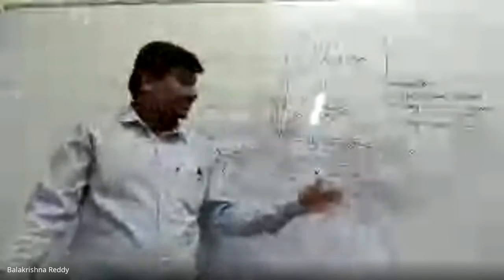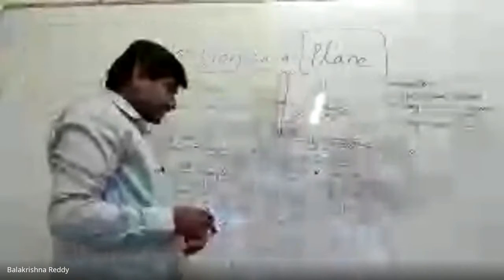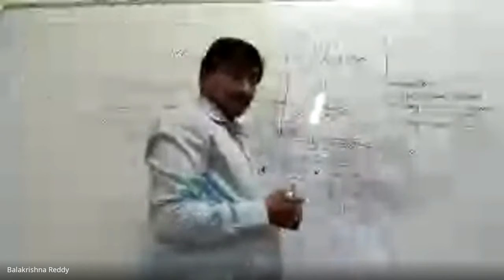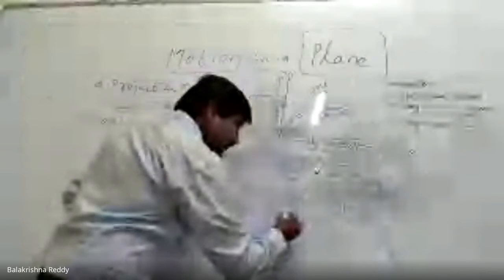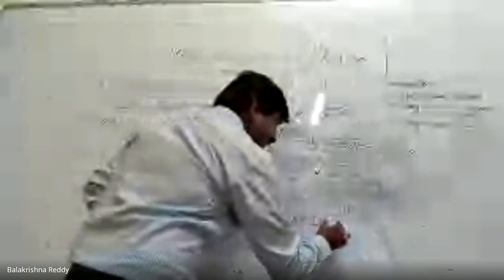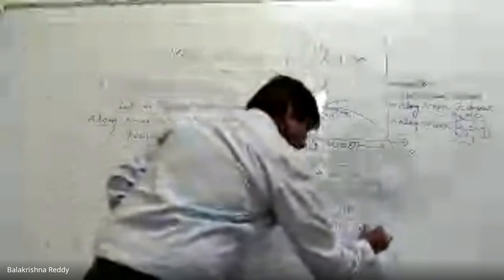Both cases in the sense, along the x-axis and along the y-axis, the particle is one only, right? But with the origin of the x-axis, we have found the displacement. With the origin of the y-axis, we found the displacement. But our aim is to find the path of a projectile. So I need to find combinedly with respect to two dimensions. For that purpose, a small change I'm going to do. The small change is that equation 2 is substituted in equation 3.